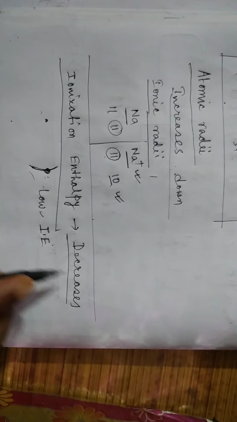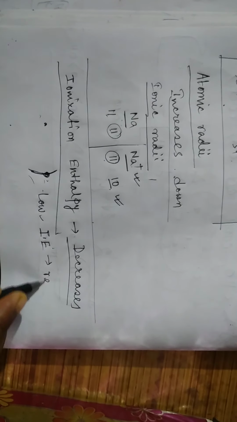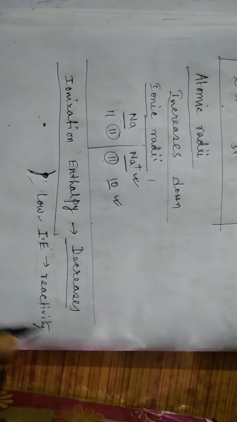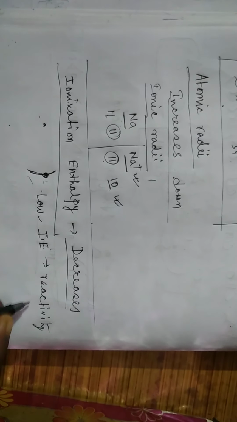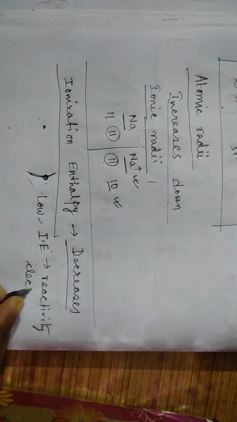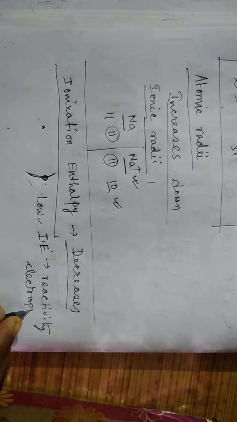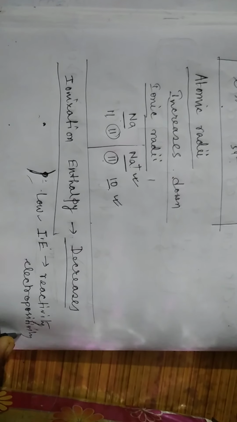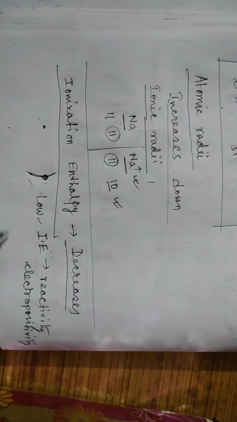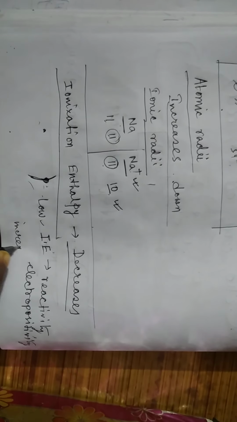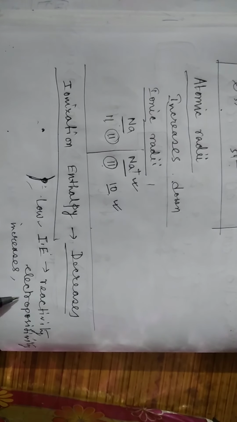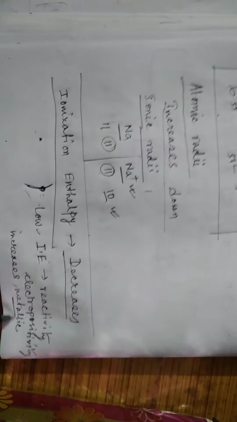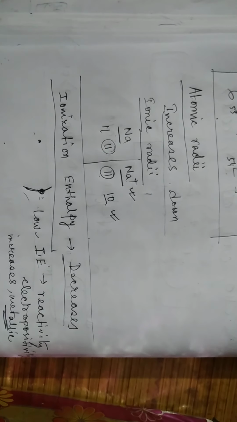So low ionization enthalpy means their reactivity, their metallic character generally increases. Reactivity as a metal increases. And electropositivity, better we will write it this way: electropositivity increases down the group. It increases down the group. And metallic character as well increases down the group. So metallic character also increases down the group.